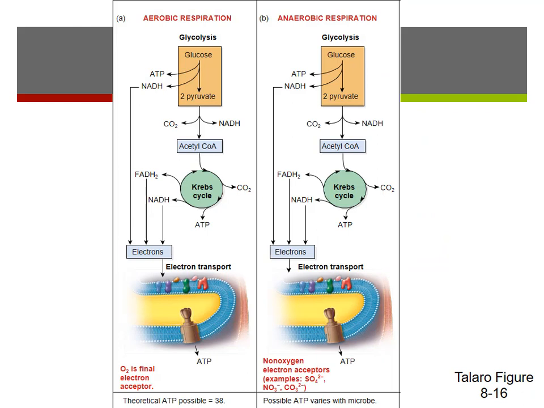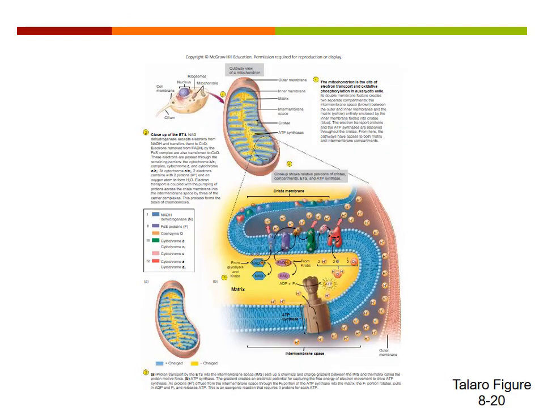Now we've got several NADH and FADH2 molecules that can go down to the electron transport chain and donate those hydrogen atoms to be split into protons to create a proton motive force. So in eukaryotes, this is all going to be happening in the mitochondria.